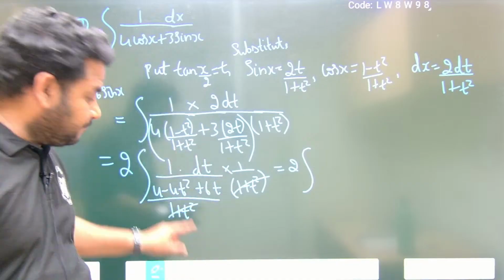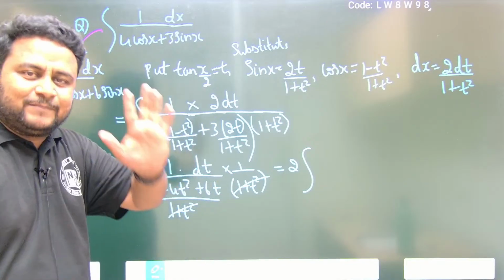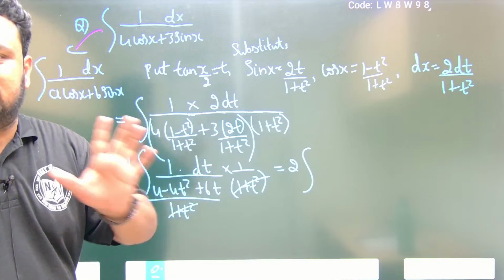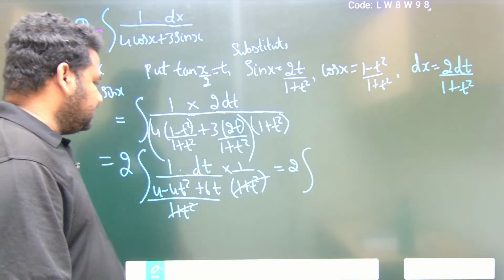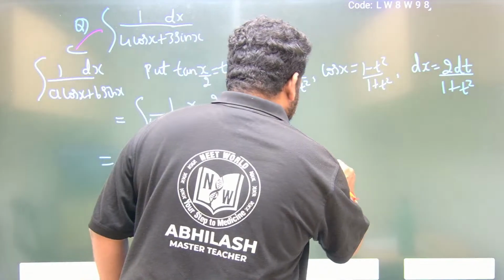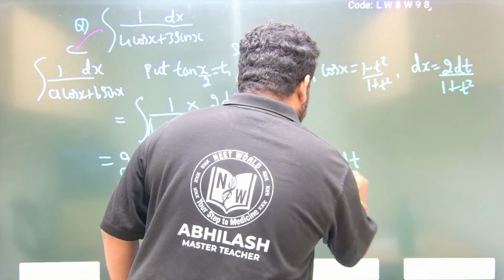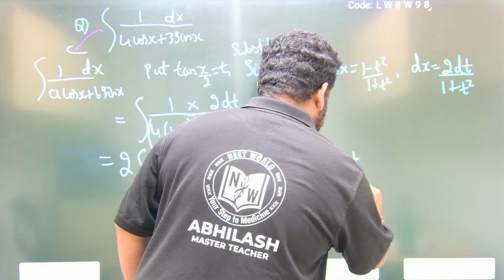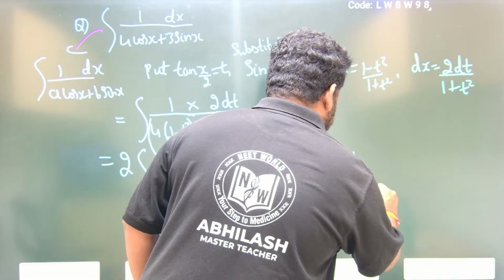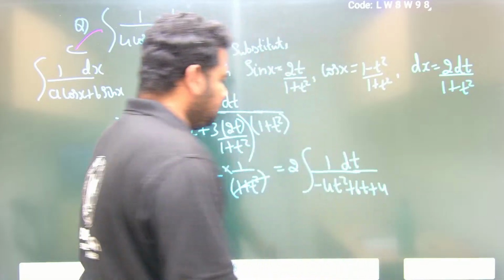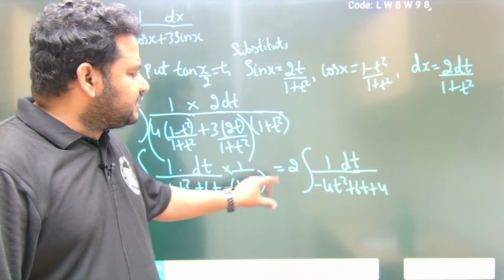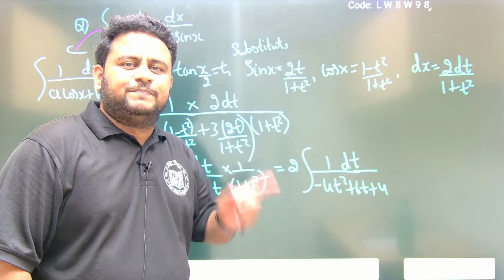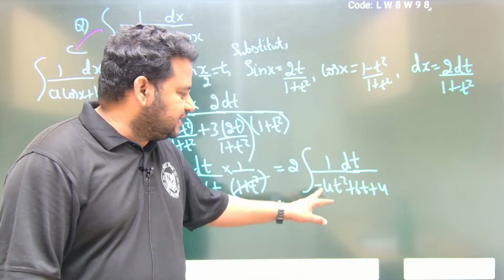Let us write this down. Definitely here we have to apply the completing the square method. That is what I told you. While solving the question, I will tell you how to do the questions based on completing the square method. So see here, we have 1 dt divided by minus 4t square plus 60 plus 4. While doing the completing the square method, always the coefficient of x square, t square, everything should be 1 and it should be positive 1. But here we are having minus 4.